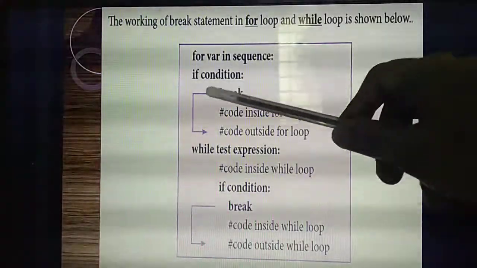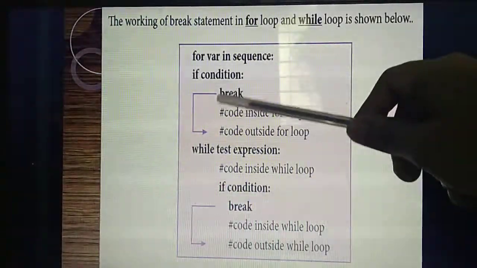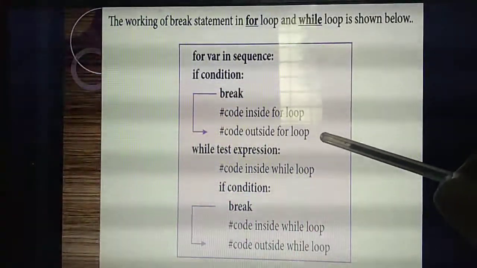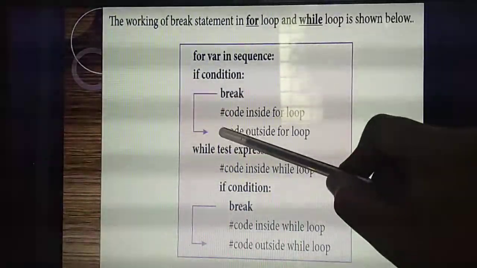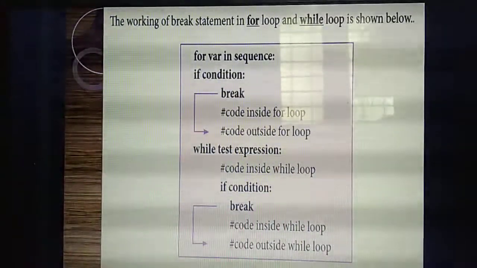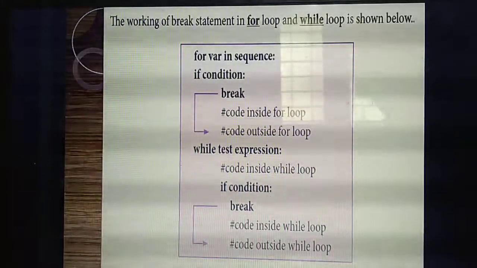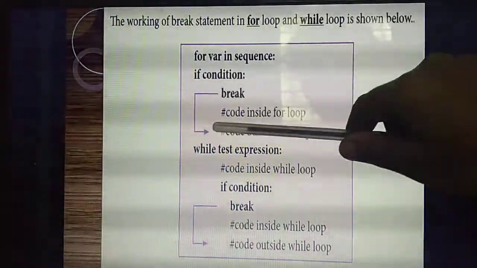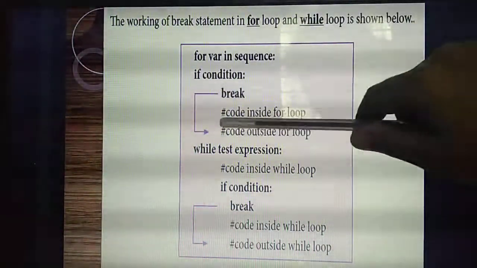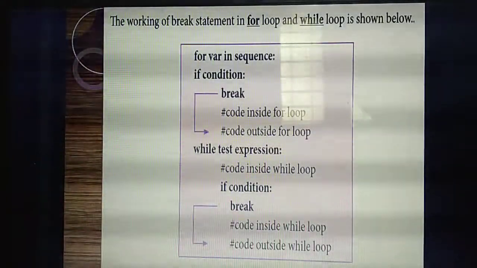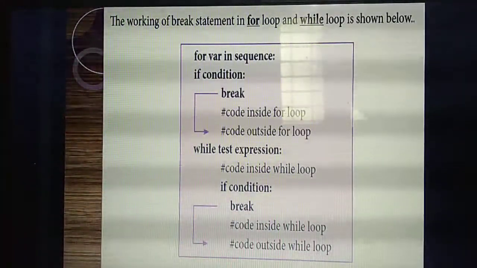If the break statement is there, the program will immediately come outside of the loop. See the arrow mark, they have given code outside the for loop. That means if the break statement is there, the control will flow outside of the loop, and the rest inside the loop won't get executed.